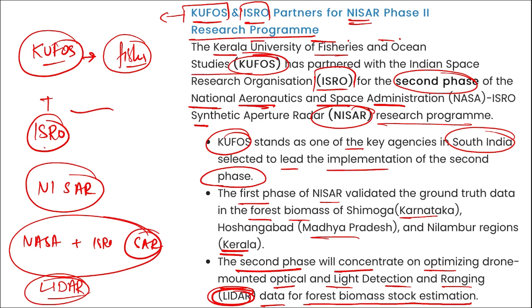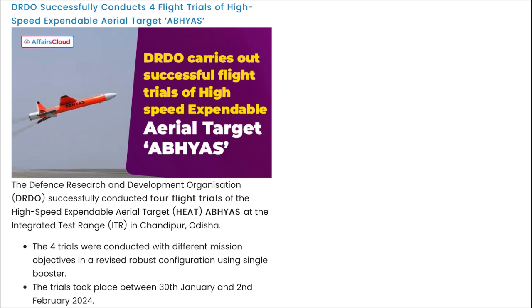So coming back, remember, for the second phase of the NISAR project, that was between NASA and ISRO, recently CUFOS, that is Kerala University of Fisheries and Ocean Studies, they have partnered with them to implement that second phase. Next is your DRDO.